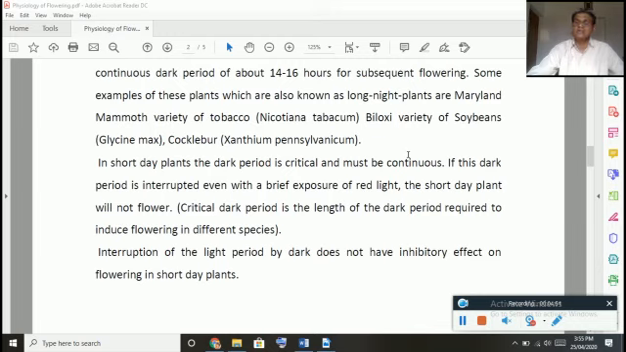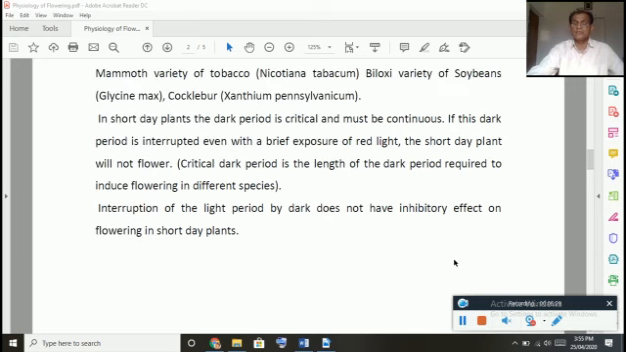If the dark period is interrupted by a fraction of light just for a few minutes, that will not help in the formation of flowers. That will affect the flowering. If this dark period is interrupted even with a brief exposure of red light, the short day plant will not flower. Therefore that dark period is very, very important. The dark period required for flowering in short day plants is known as the critical dark period, and it is not fixed for all plants. It is variable from species to species.